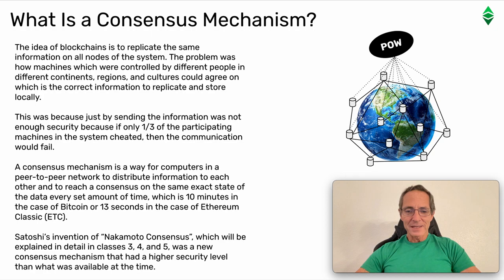A consensus mechanism is a way for computers in a peer-to-peer network to distribute information to each other and to reach a consensus on the same exact state of the data every set amount of time, which is 10 minutes in the case of Bitcoin or 13 seconds in the case of Ethereum Classic. Satoshi's invention of Nakamoto Consensus, which will be explained in detail in classes 3, 4, and 5, was a new consensus mechanism that had a higher security level than what was available at the time.